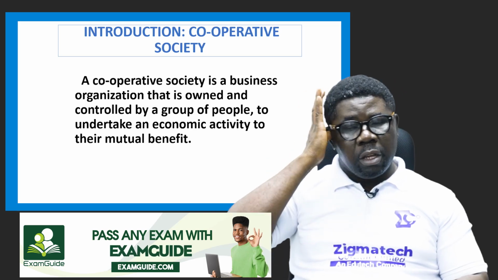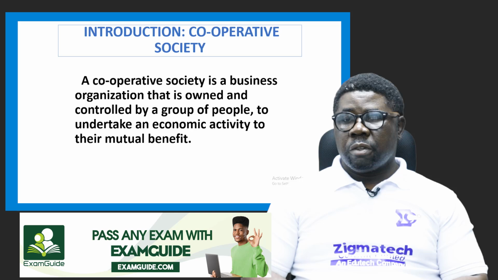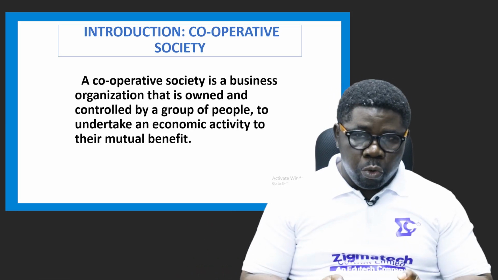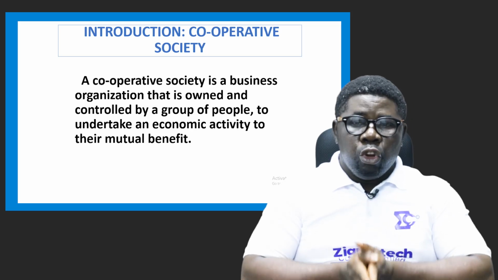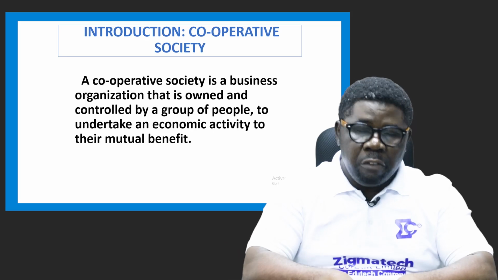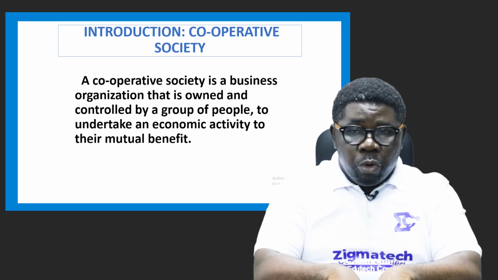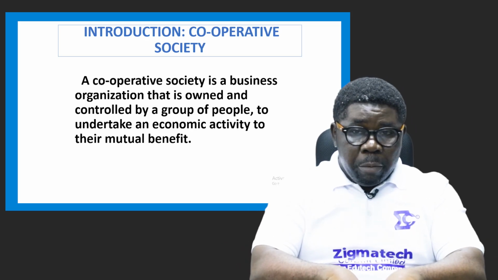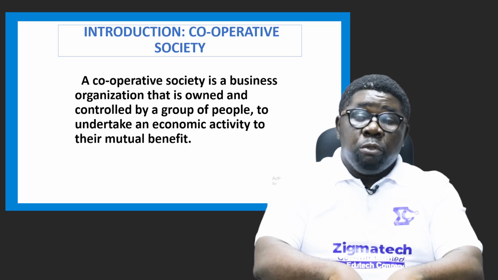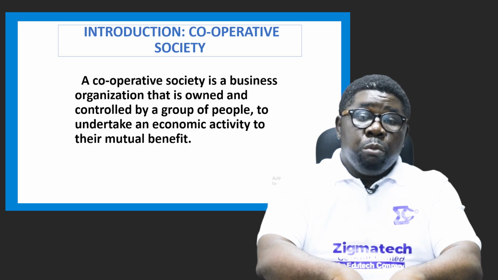So let's move. Now we have to define what a cooperative society is. What does it mean? This is a business organization that is owned and controlled by a group of people to undertake an economic activity to their mutual benefit. A group of people, unspecified, but we're going to specify later as we move on to the types. So these are a group of people who come together because they have mutual interests.